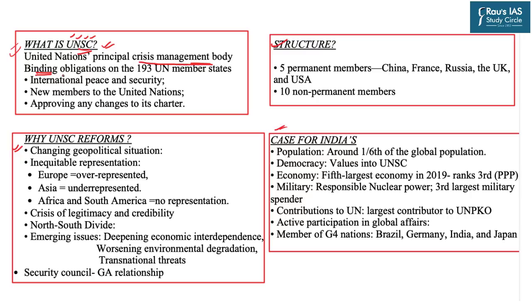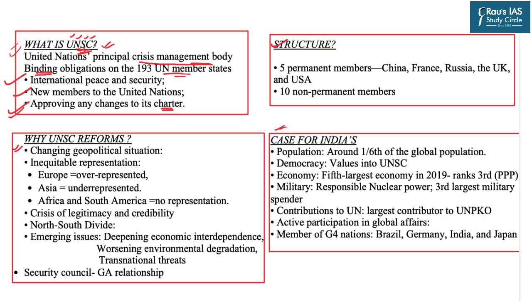Now, this word is important, binding obligations on all the members of the United Nations. It has three core roles. First is ensuring international peace and security. Second is that UNSC has its role in selection and appointment of the new members to the United Nations. It gives its recommendation to the General Assembly of the United Nations. And third is that any change or modification in the UN Charter must be approved by the United Nations Security Council.